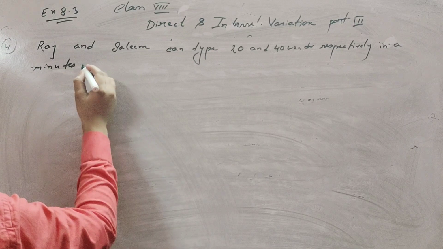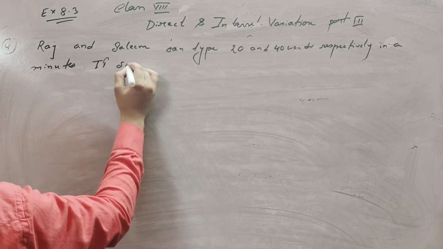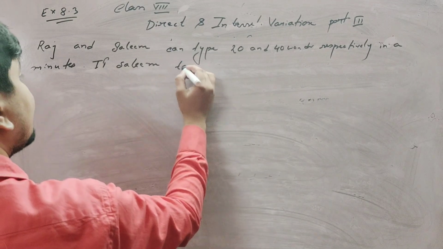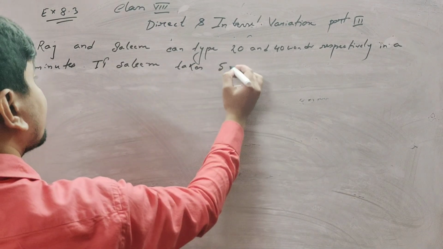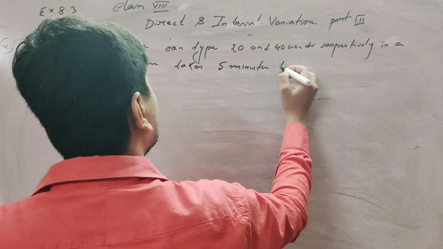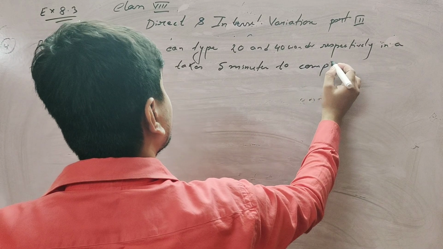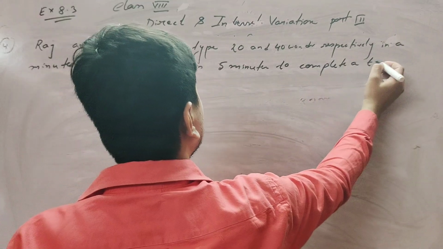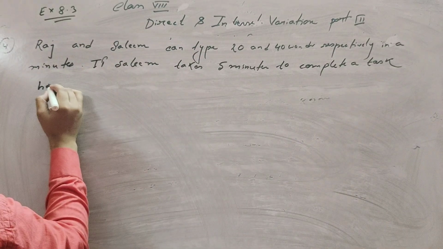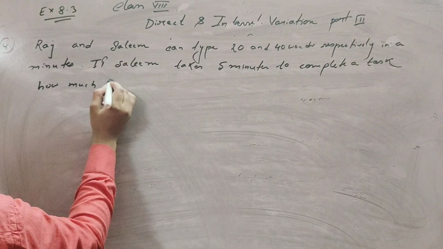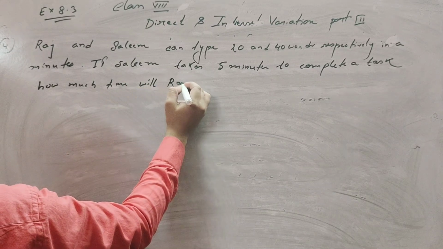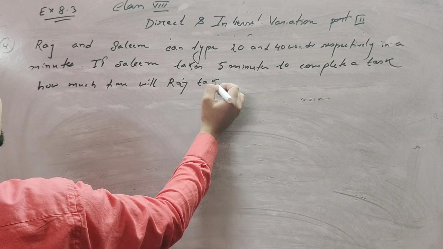Okay, if Salim takes 5 minutes to complete a task, how much time will Raj take?